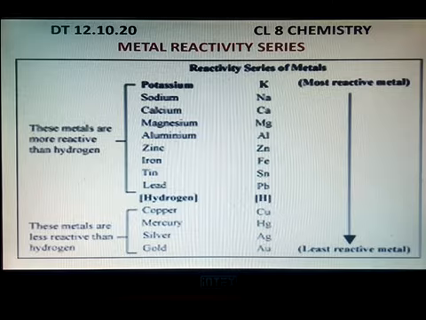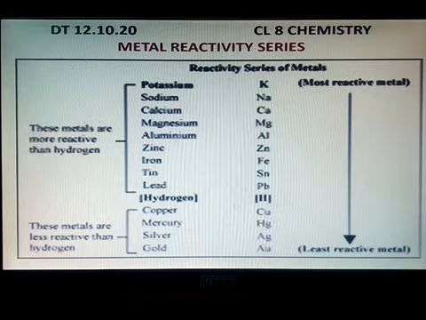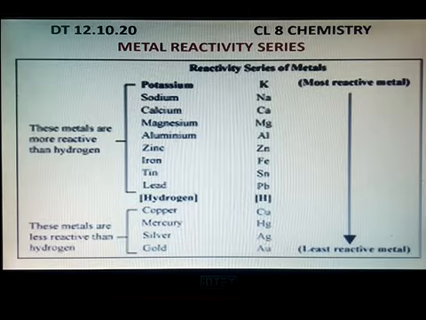Hydrogen is included in the activity series. You can see hydrogen within the bracket. Why is it kept within the bracket? Because hydrogen is a non-metal. Then why is hydrogen kept in this series? In order to show which of the metals can displace hydrogen from dilute acids and which of the metals cannot. So for that, hydrogen is kept.